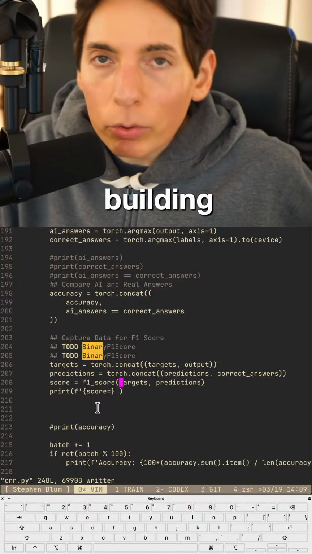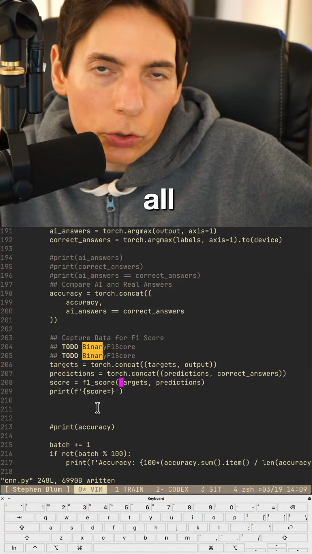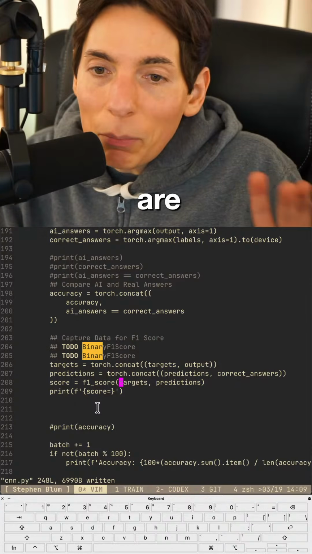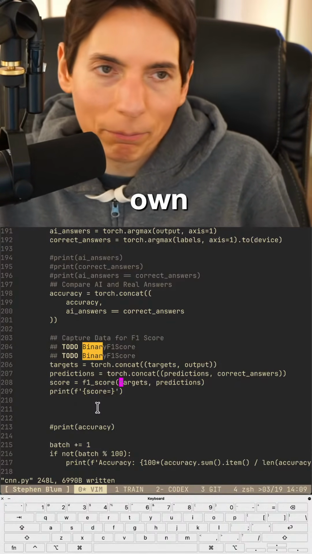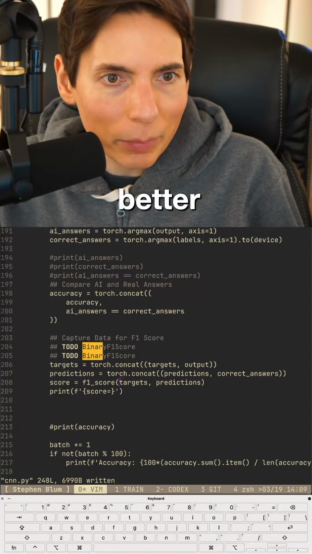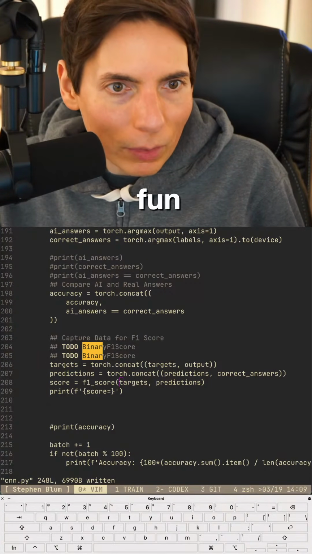We are building a convolutional neural network. We're running through all the Pytorch tutorials, and we are rebuilding, for the most part, the tutorial in our own way. So it makes it a little bit better, a little bit easier, and a little bit more fun in our own way.